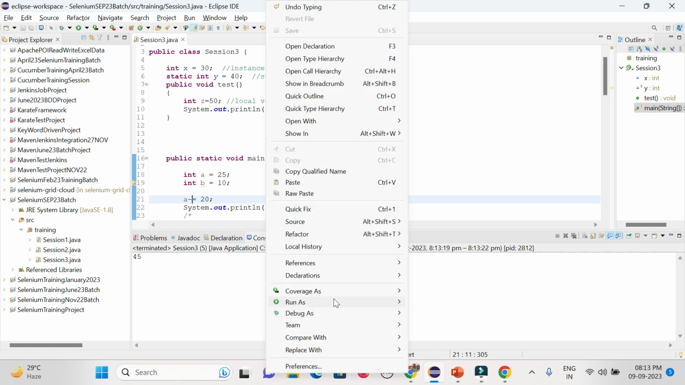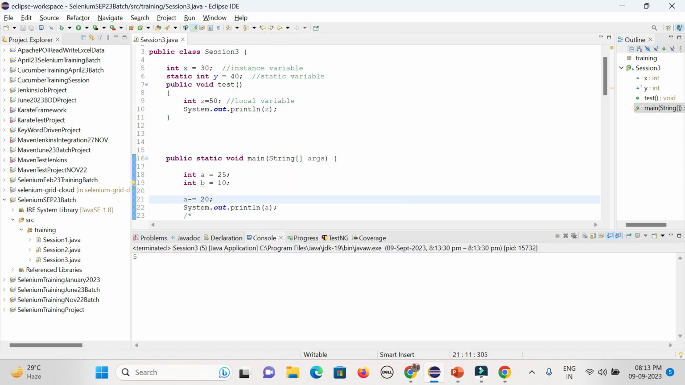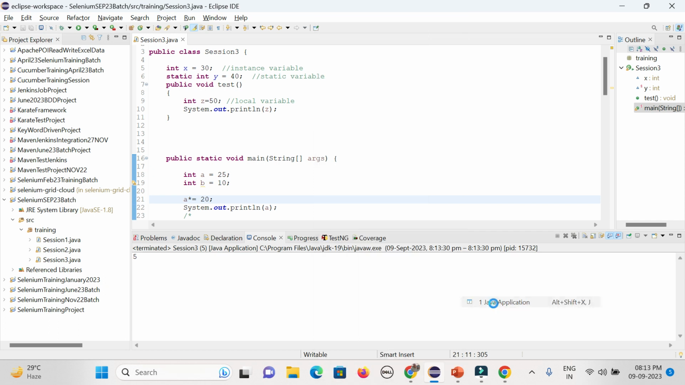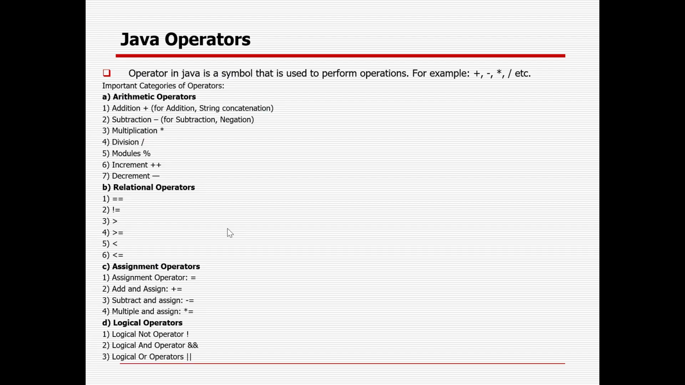You can give star equal to, so it will be multiplied by 20, right? Star equal to means multiplied by 20. In case you are giving division equal to, it will be divided by 20. You could see that is the way. These are the operators you can also use. This is the assignment operator. Add, subtraction, multiply, everything you can do.